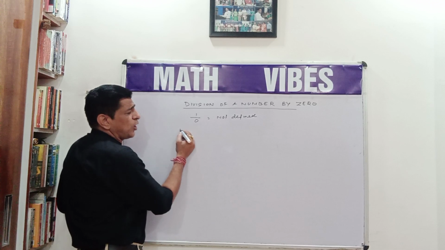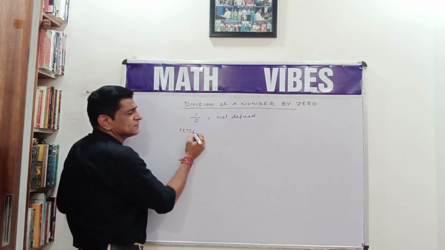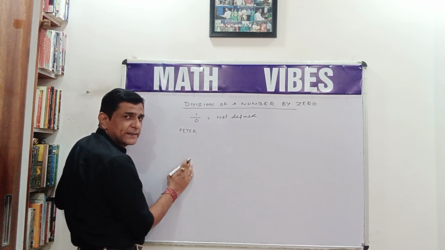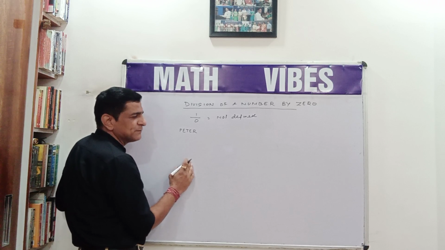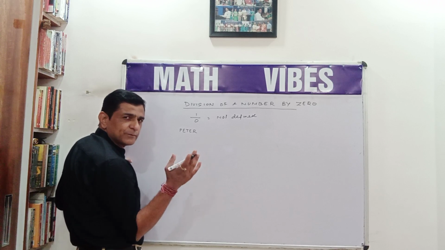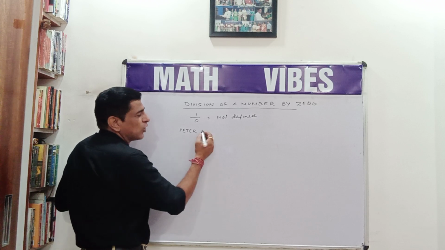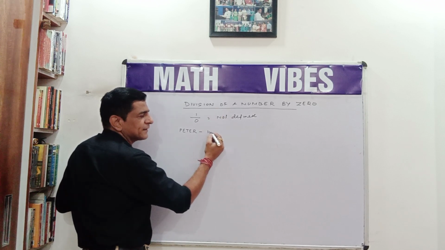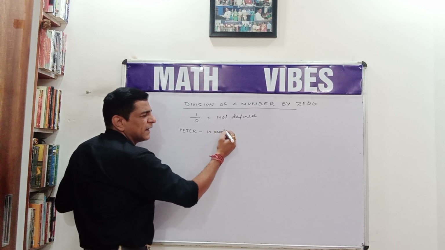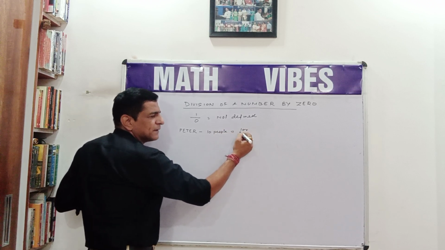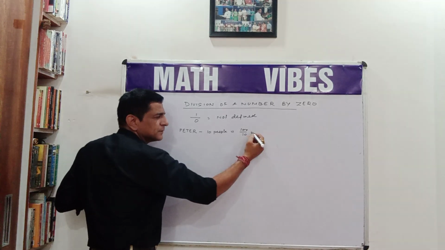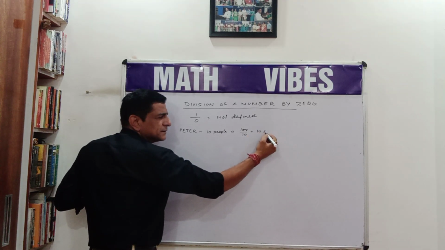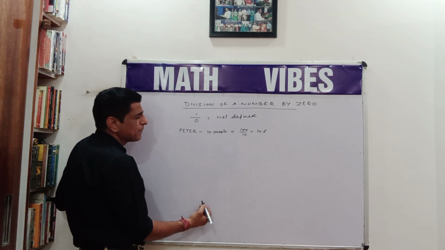Suppose I send a boy named Peter to the adjacent room, giving him 100 rupees and ask him to divide these 100 rupees among the people sitting there. So what will Peter do? Peter goes there and finds that 10 people were sitting there. So he will divide 100 rupees among 10 people and distribute 10 rupees to each person.